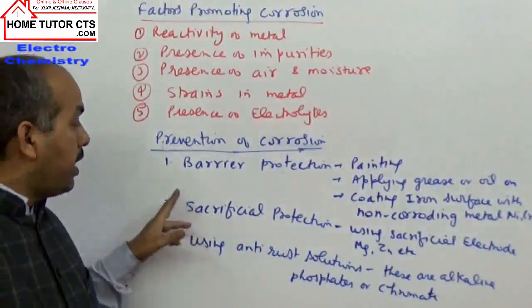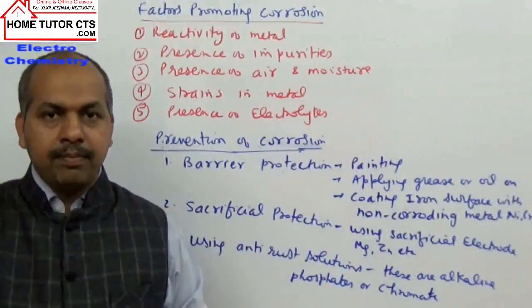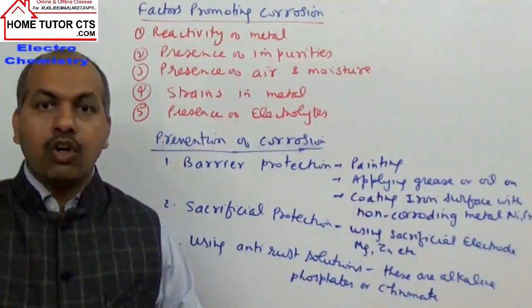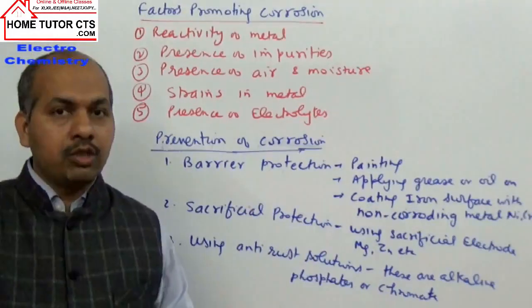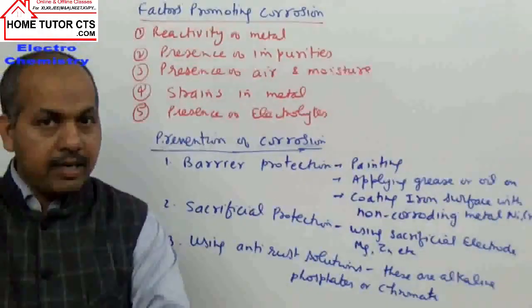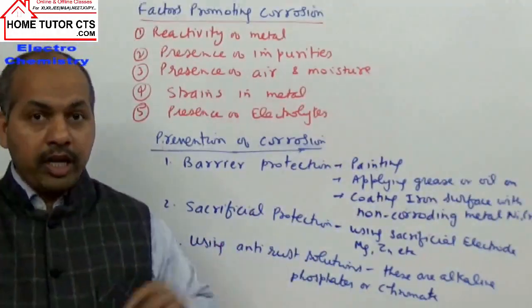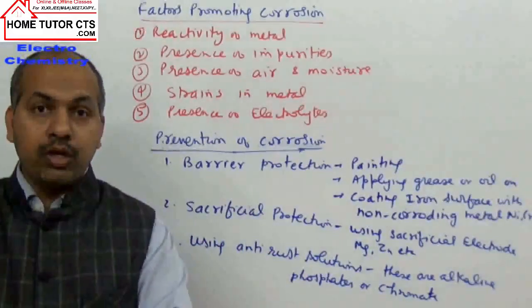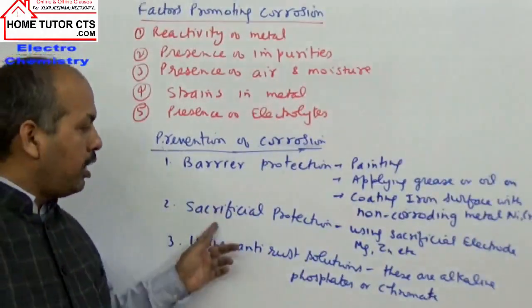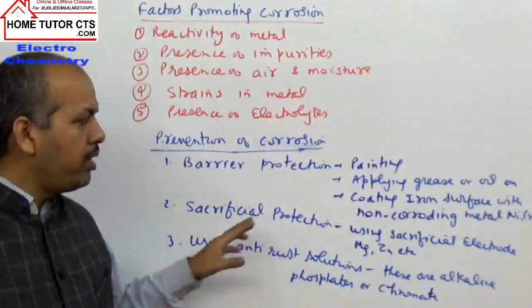Next will be sacrificial protection. Here what happens is that one metal is cheap, one metal is costly. So with the cheap metal we can sacrifice, and the structure is more important. We have one structure more important which we want to protect. So for protection of that more important structure, we can sacrifice some other structure which is less important to us. So that is commonly taken.